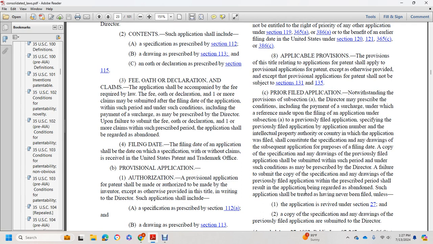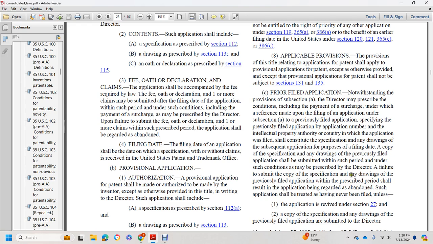Filing by reference: notwithstanding the provisions of subsection (a), the Director may prescribe conditions, including payment of a surcharge, under which a reference made upon the filing of an application under subsection (a) to a previously filed application, specifying the previously filed application by application number and the intellectual property authority or country in which the application was filed, shall constitute the specification and any drawings of the subsequent application for purposes of a filing date. A copy of the specification and any drawings of the previously filed application shall be submitted within such period and under such conditions as may be prescribed by the Director.